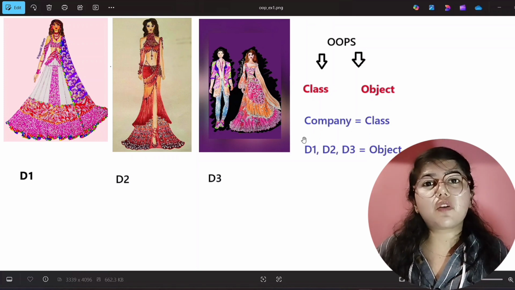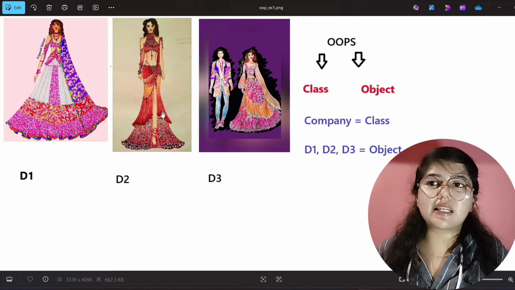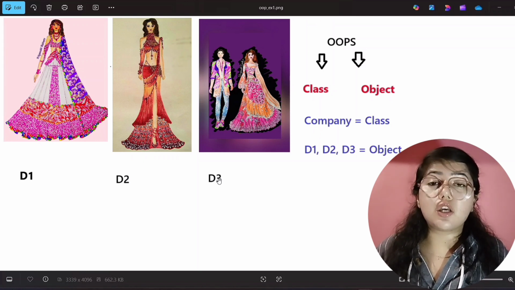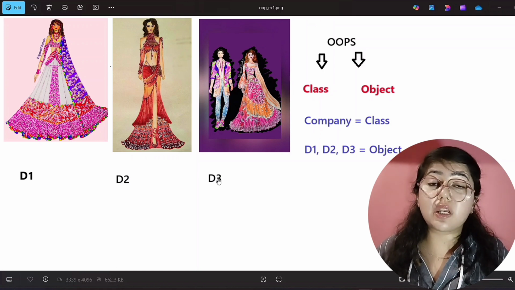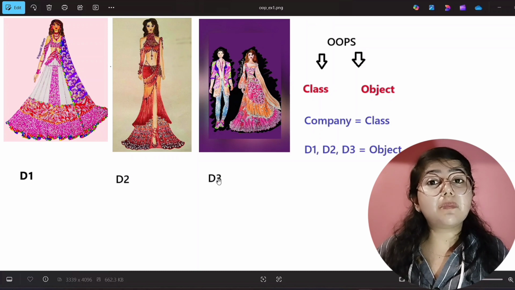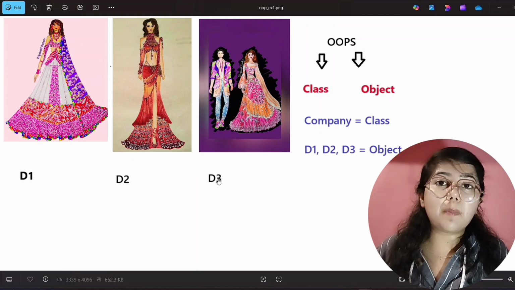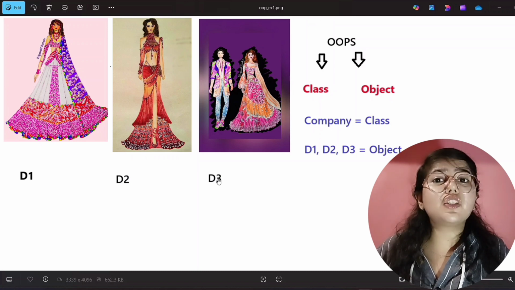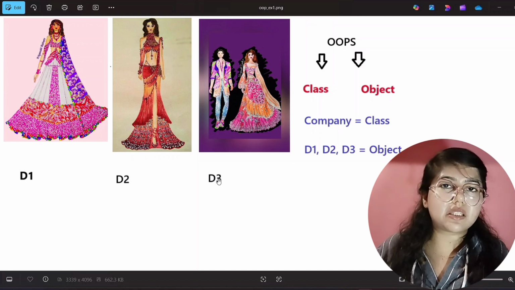So the dresses which are manufactured from my brand, for example, these are the dresses. So this is the first, this is the second, and this is the third dress. If I give these dresses names, D1, D2, D3, then what are these? D1, D2, D3 are the objects. You can imagine them as objects. And now tell me, what will be my own company or my brand? That will be the class. My brand or my company will be the class, and the dresses which are manufactured from my own brand will be objects, right?